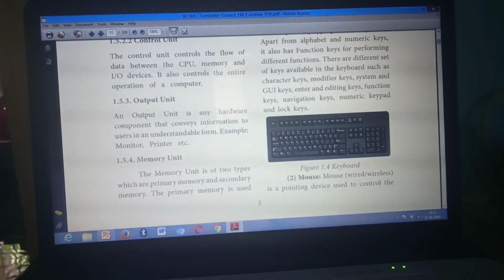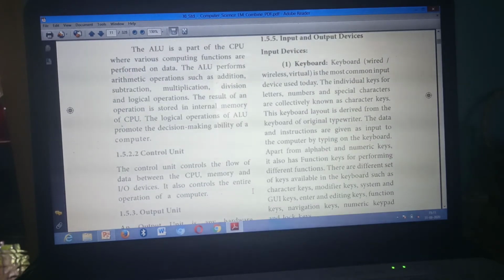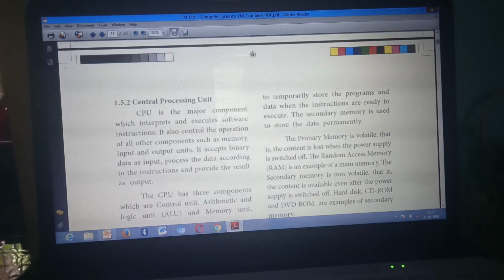The memory unit is of 2 types, which are primary memory and secondary memory. Then primary memory is used to temporarily store programs. That's enough. Primary memory is used to temporarily store programs. This part, and data when instructions are ready to execute, is not needed. Up to this. Then, secondary memory is used to store data permanently.